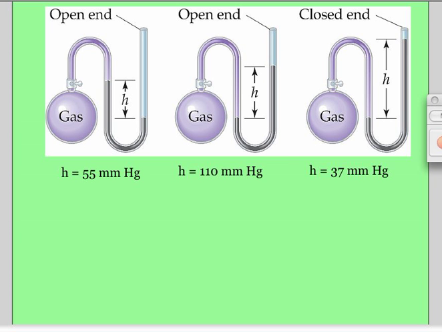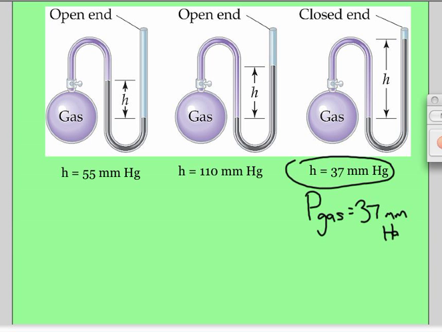So if the height is 37 millimeters mercury, that means the pressure that the gas is exerting is 37 millimeters mercury. So say this was 57 and say this was 20. They took the high minus the low and they said, oh, that height's 37. So that's how they got that. And if it's closed, you just need that height difference and that's your pressure.